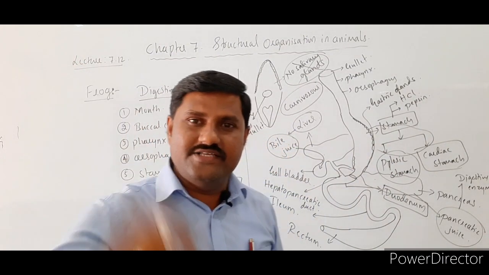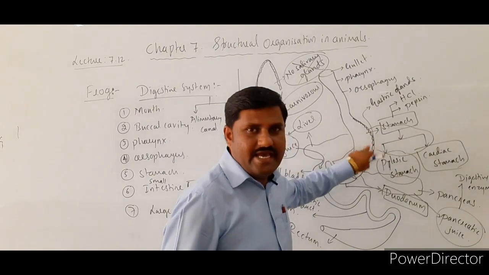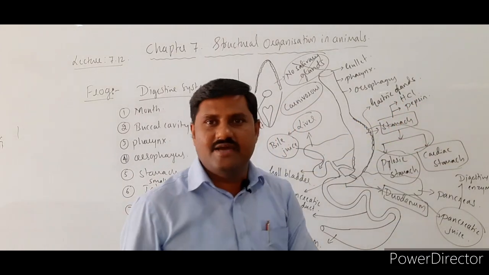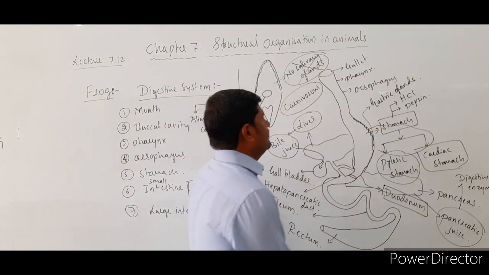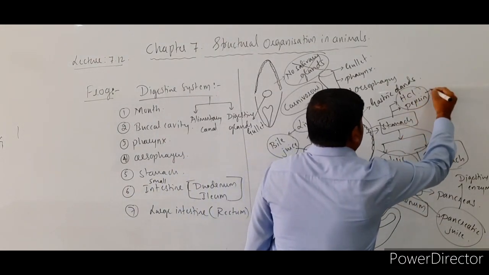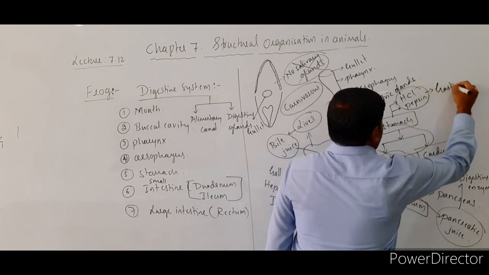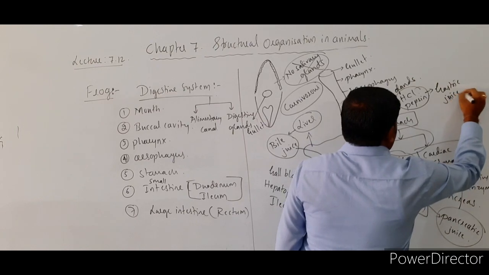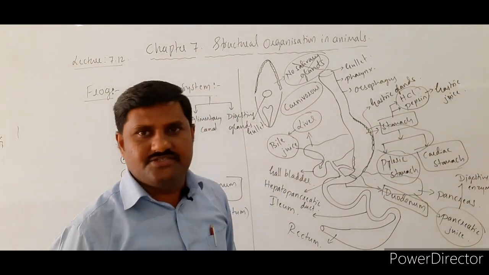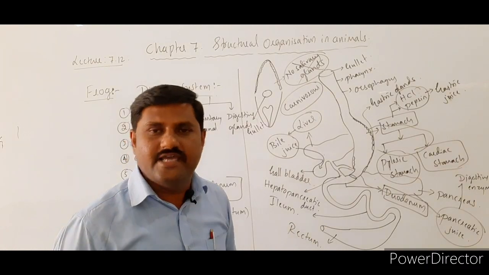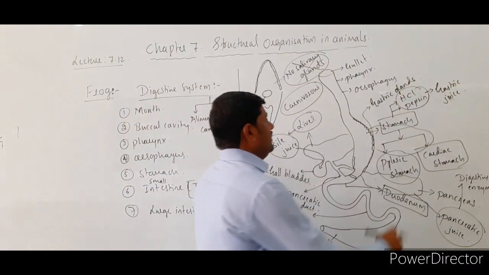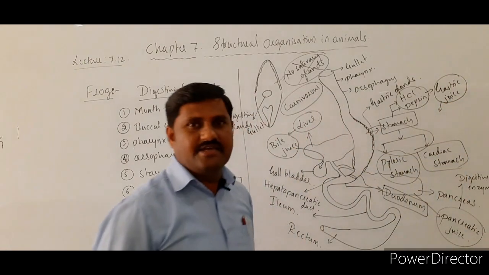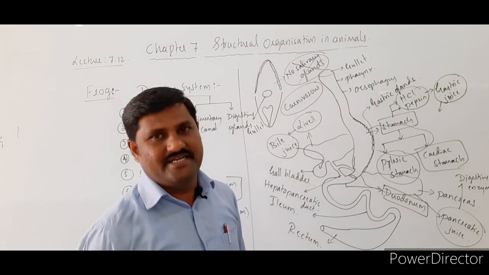When the animal reaches the stomach, there is secretion of HCl as well as pepsin-like enzymes, which are present in gastric juice. Gastric juice mainly consists of HCl and pepsin, and this helps in digestion of the food material.